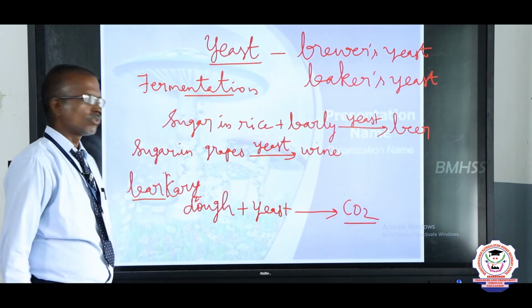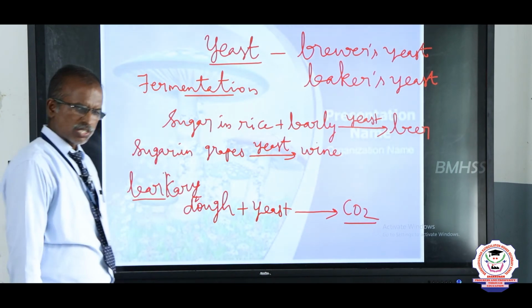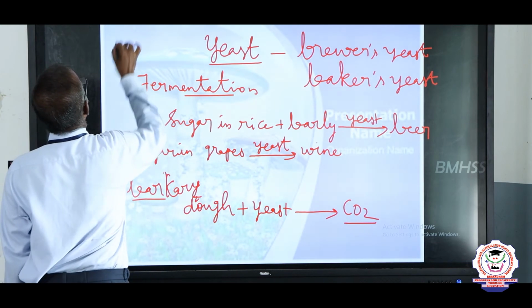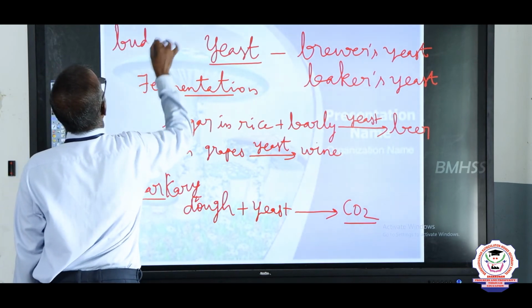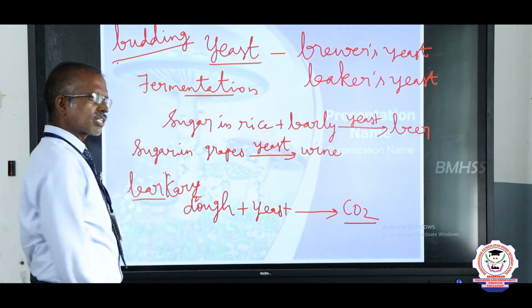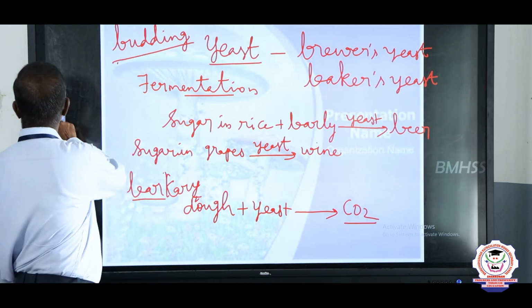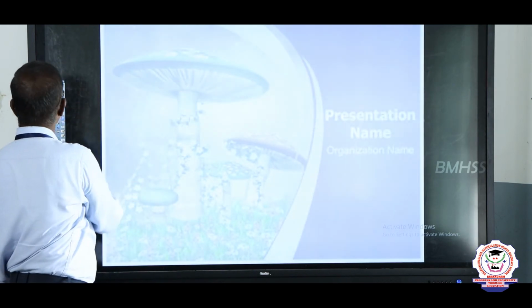The yeast reproduces by the asexual method, by means of budding. Sexual reproduction is also present. Okay, right. Next we go to the next part.